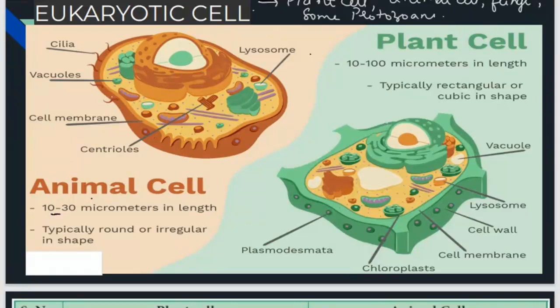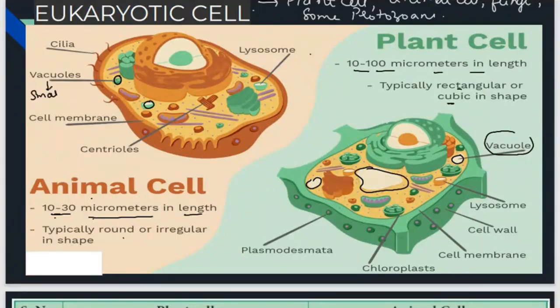Animal cell size is 10 to 30 micrometers in length, whereas plant cell size is 10 to 100 micrometers in length. See the shape: in animal cells typically round or irregular, but in plant cells the shape is rectangular or cubic. In animal cells, vacuoles are very small and numerous.